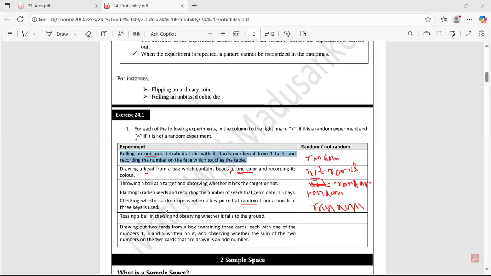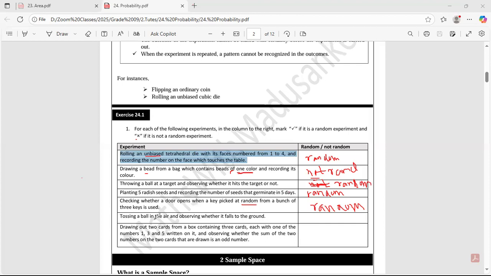Why is that? You are on the ground and you are going to throw a ball to the air. Will it go to the moon after you throw it? No, definitely it comes to the ground.